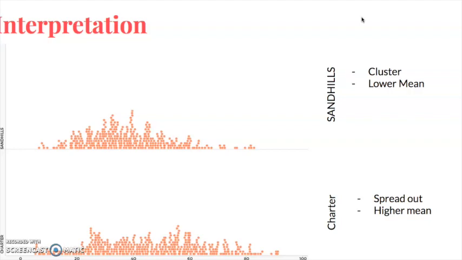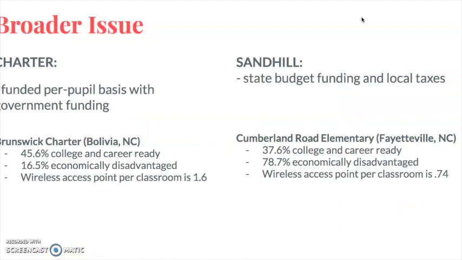Okay. So now this brings up some broader issues. Something that I think is important to note is that charter schools are funded on a per pupil basis, and they also receive government funding, whereas Sandhill schools have a state budget and they are also funded by local taxes.